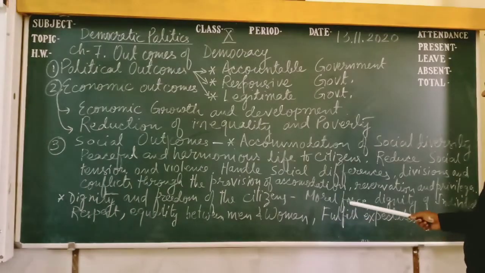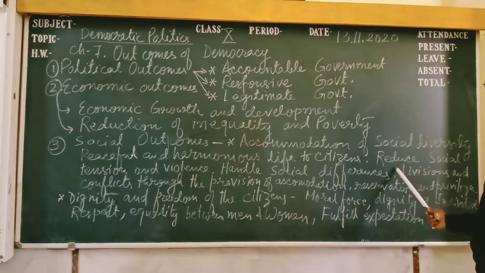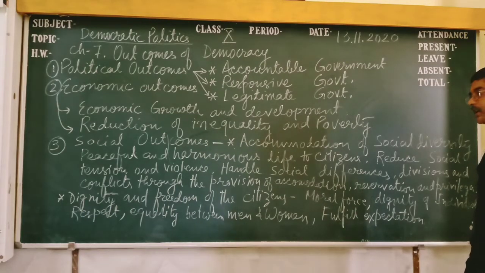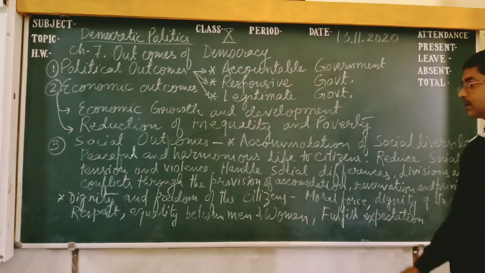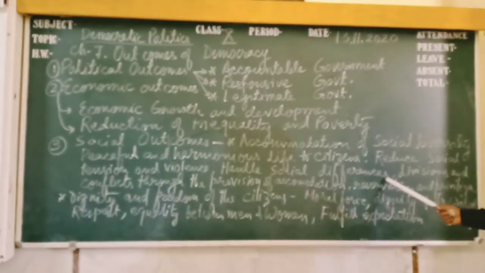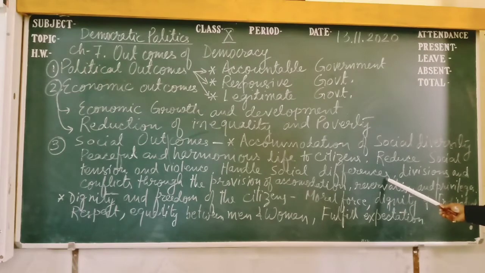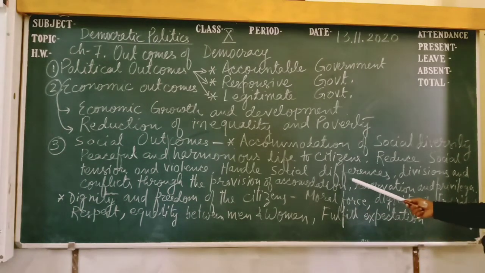Next one, reduction of social tensions. Social tension may arise from caste problems, caste conflict, economic conflict, or many other conflicts. That is also solved by discussion, by negotiation, by healthy decision making. Next one is handling social differences. Social differences are there. On one side poor people, on another side rich people. On one side upper caste, on another side lower caste. In this way, many social differences and divisions are there.